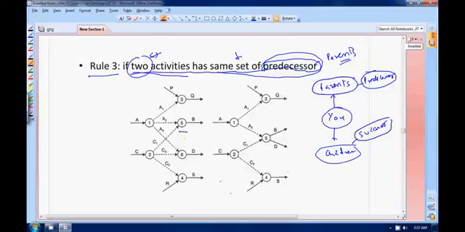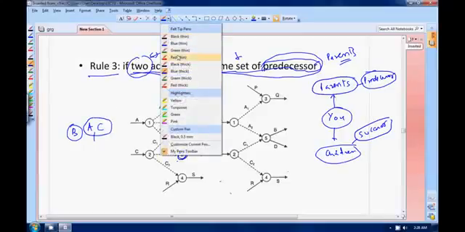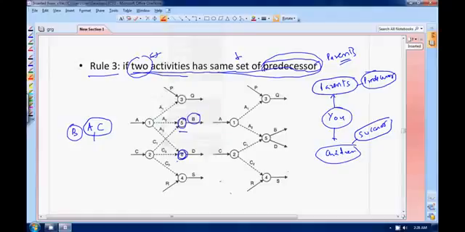Look at these 2 activities, this node 5 and node 6. Your B activity is dependent on what? It is dependent on A and C. How do I know this? Look here, be very careful. This is your B activity, right?